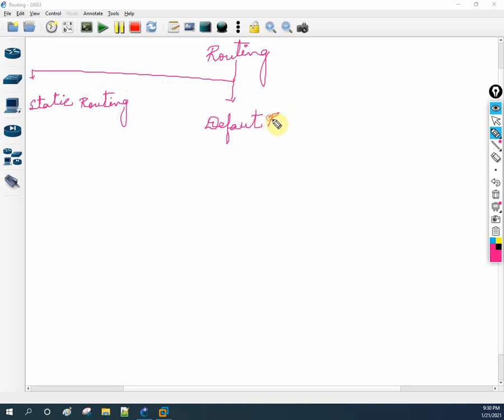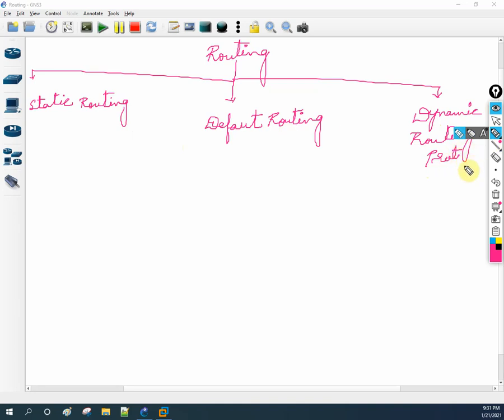Default routing, and after that we told we have dynamic routing protocol. So as we know, we have static routing, default routing, dynamic routing. We discussed already at a high level. So now we are going to see the static routing. This one we are going to see now.